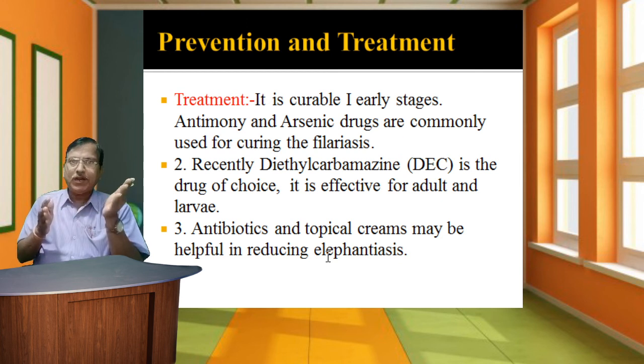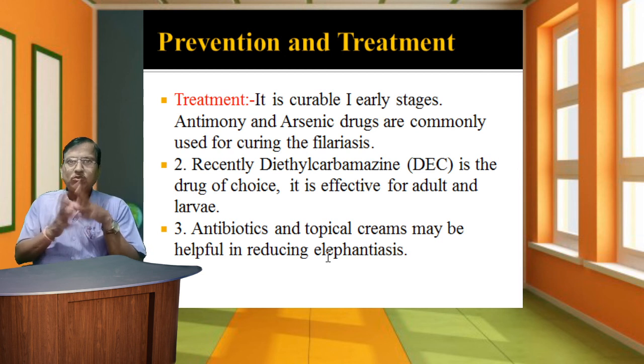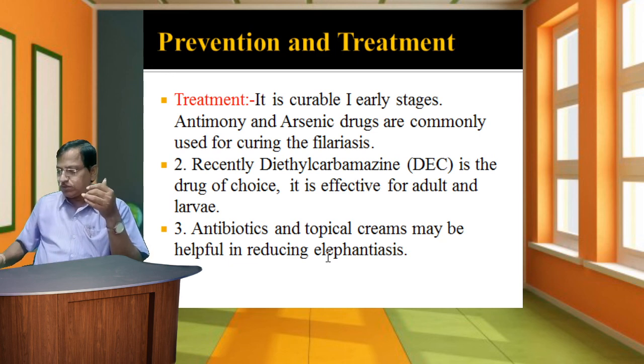It is effective for adults and larvae. Antibiotics and topical creams may be helpful in reducing elephantiasis. These specific treatments and drugs are used to control the disease transmitted by the Culex mosquito.